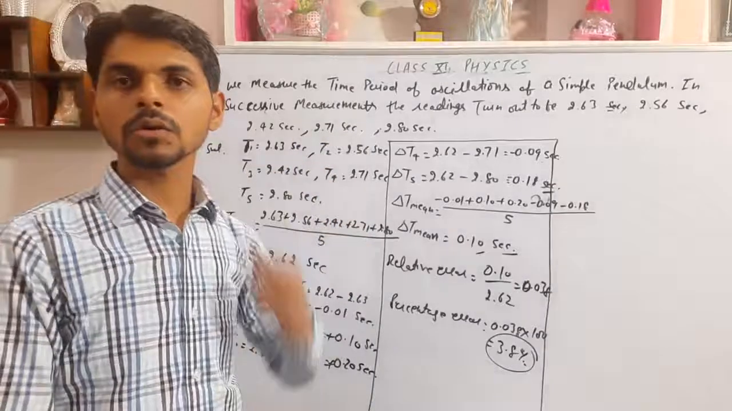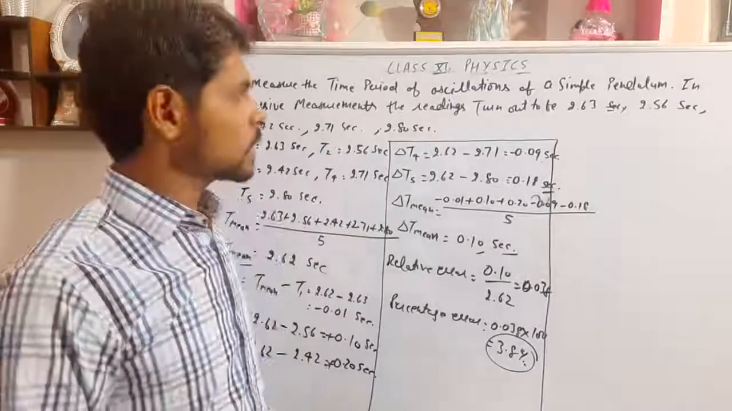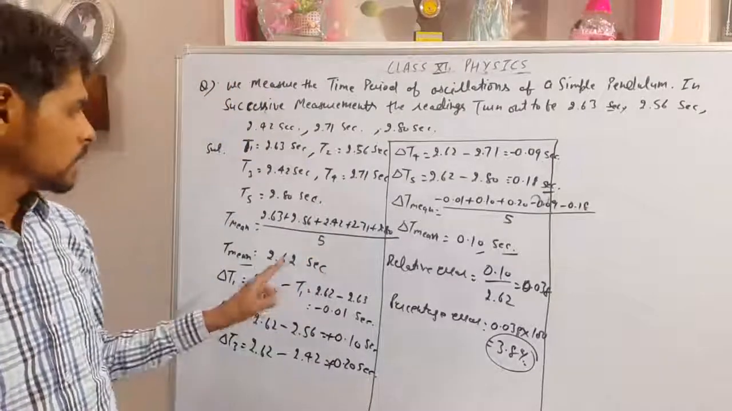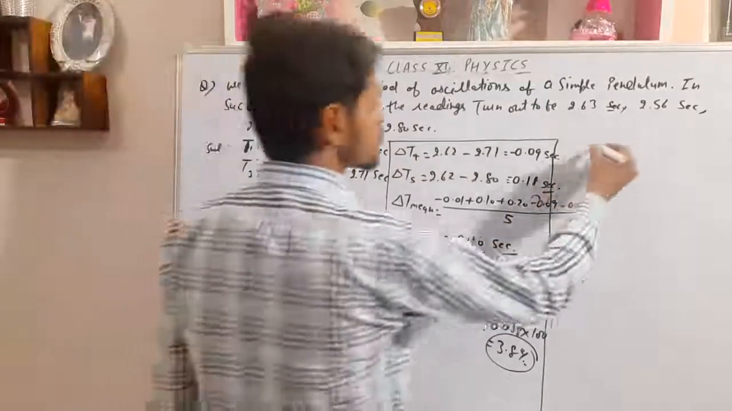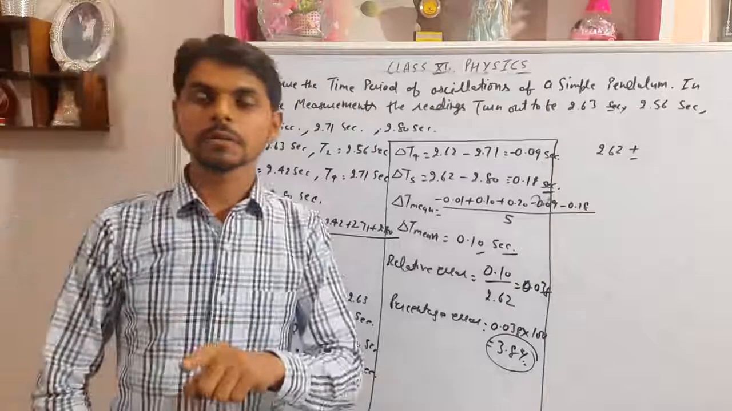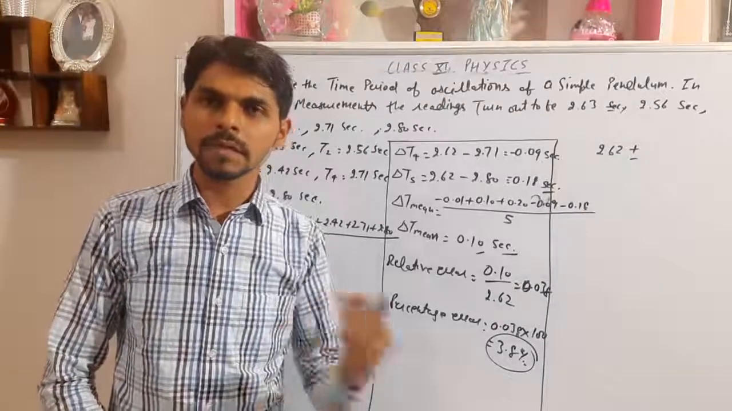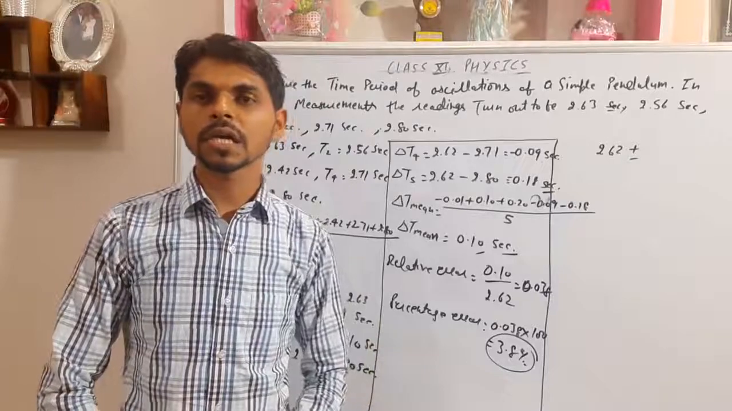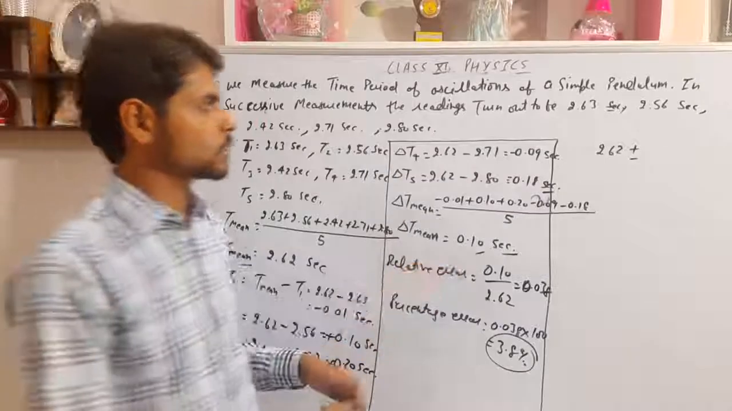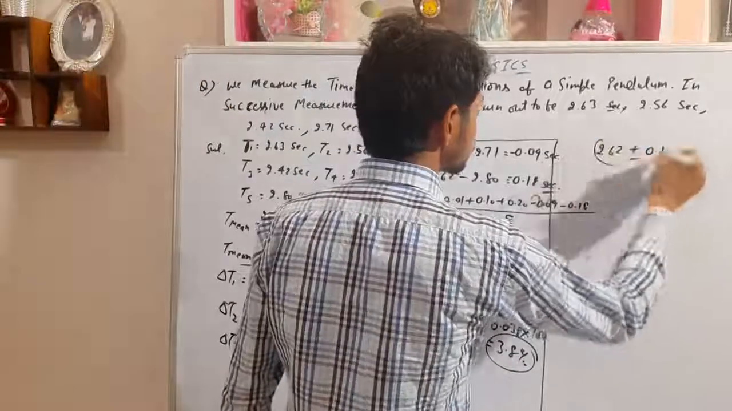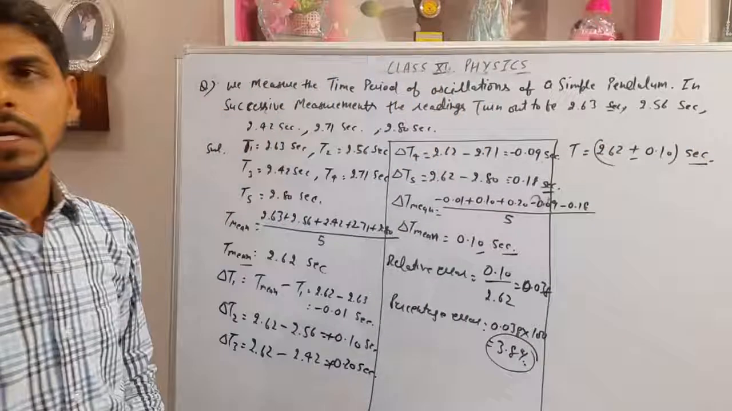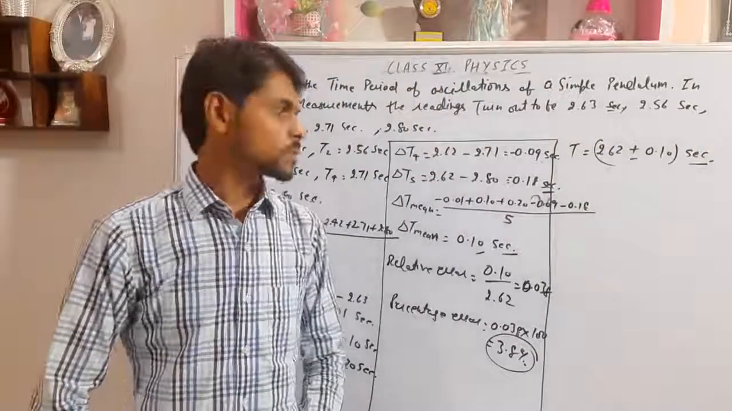So this was the method to solve the numerical. But last but not least, what is left is to represent the actual measurement. Actual measurement can be written as the mean value plus minus the absolute error. While writing the actual measurement, after the plus minus, always write the mean of the absolute errors. What was the mean absolute error? 0.10. So this is the actual time period, the actual measurement of the time period of simple pendulum oscillations.